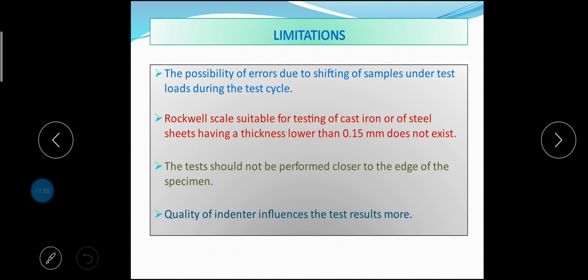For steel, if HRA is greater than 60, use the HRC scale, and if HRA is less than 60, then use the HRB scale. Need 3 tests minimum to avoid inaccuracies due to impurities and hard spots. Quality of indenter influences the test results more. And what are the main disadvantages? Destructive, non-portable, and initial cost is very high in case of Rockwell hardness tester.